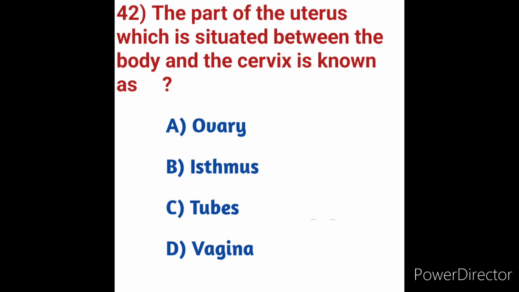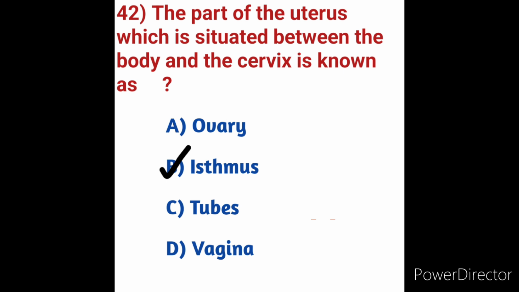The cervix is the lower narrow end of the uterus that connects the uterus to the vagina. It is made up of the internal os. The uterus subdivides into three segments, namely body, cervix and fundus. Here, the part of the uterus situated between the body and cervix is known as the isthmus. In these options, option B is the correct answer.